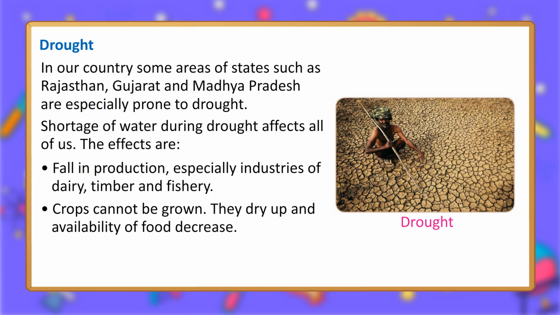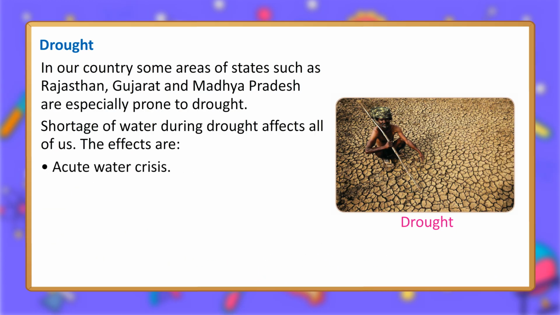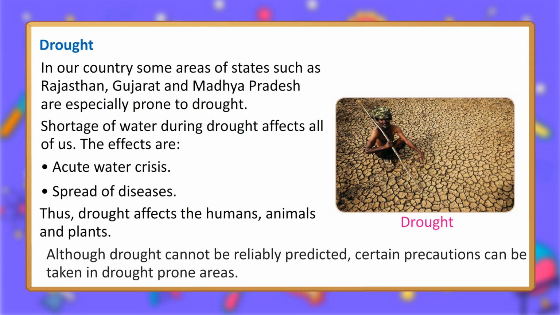They dry up and the availability of food decreases. Erosion of soil by wind takes place. Loss of life in all forms due to starvation. Famine conditions develop. Acute water crisis. Spread of diseases. Thus, drought affects humans, animals and plants.